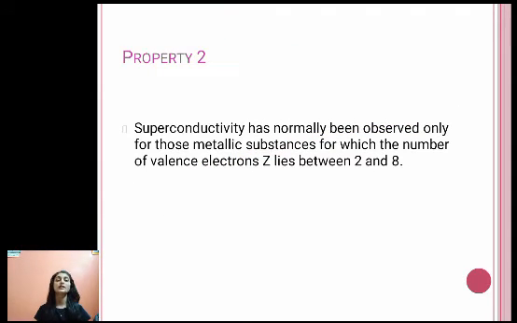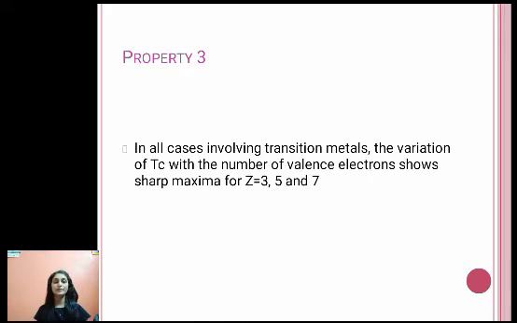Second property, superconductivity has normally been observed only for those metallic substances for which the number of valence electrons lies between 2 and 8. This property is self-explanatory. Third property is, in all cases involving transition metals, the variation of critical temperature with the number of valence electrons shows sharp maxima corresponding to Z equals 3, 5 and 7.